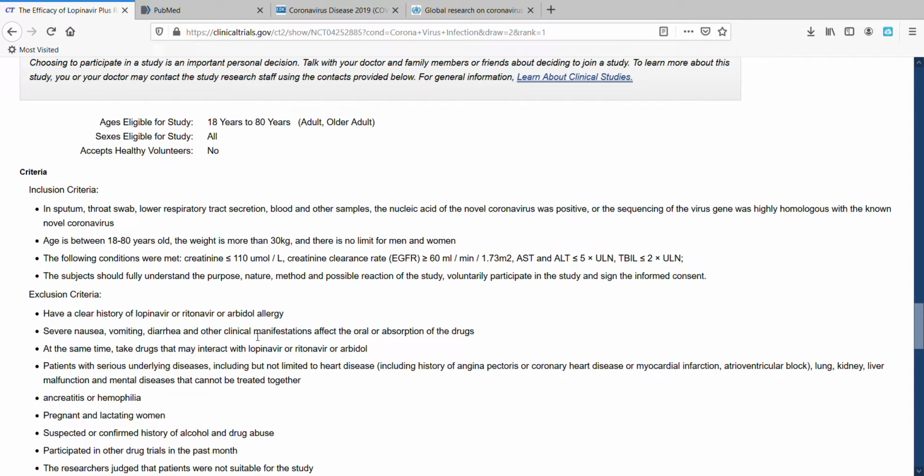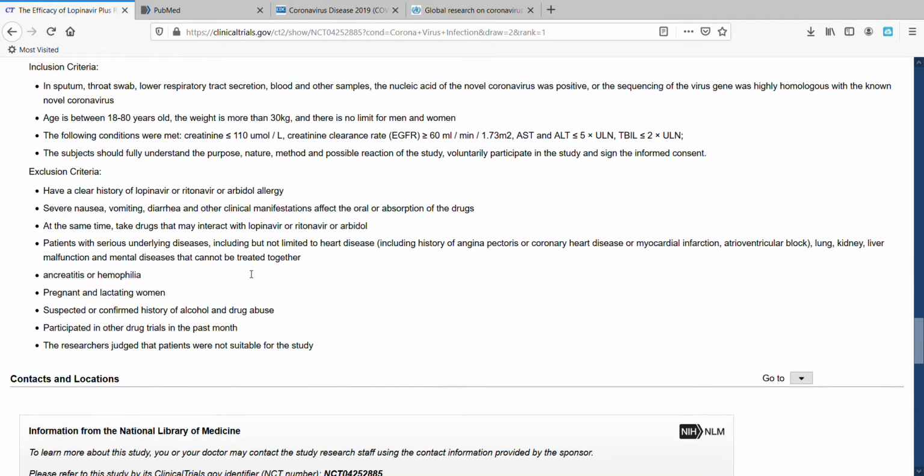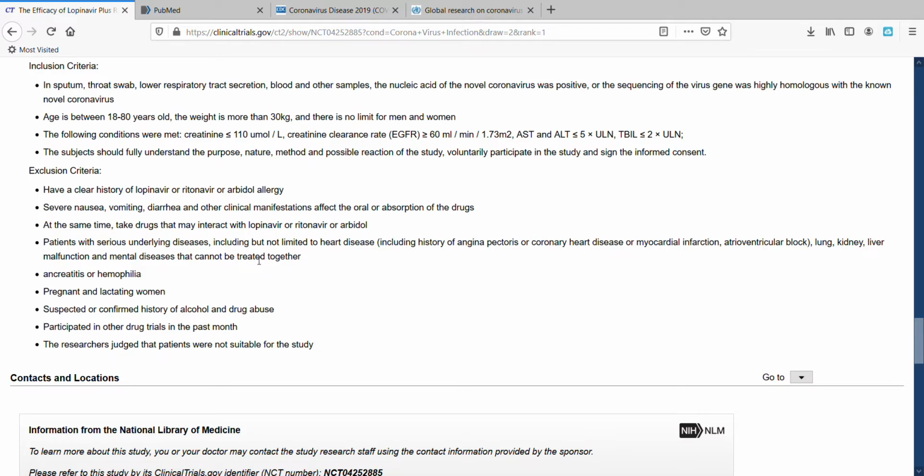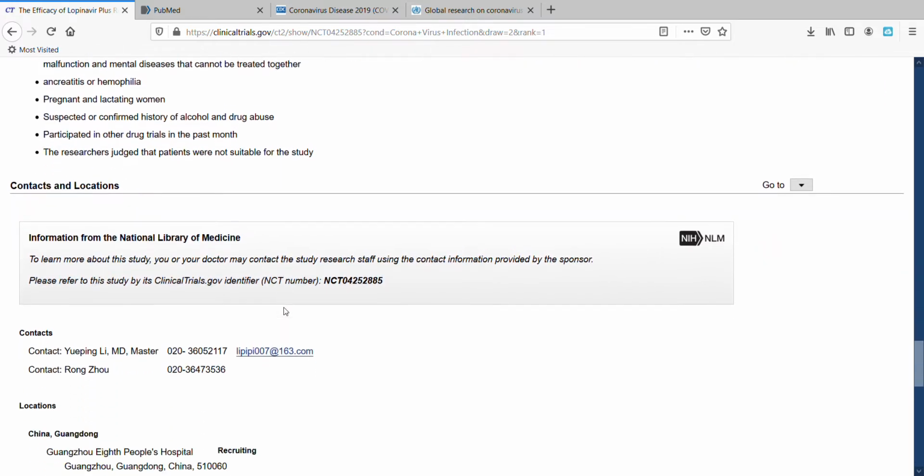Inclusion criteria are factors that would make you a good candidate if you have these. Exclusion criteria are, even if you have these inclusion criteria, factors that would make you a bad candidate and they would exclude you from the study. These often have to do with biological factors, sometimes medication you're already taking. In this case, pregnant and lactating women, they don't want to include.